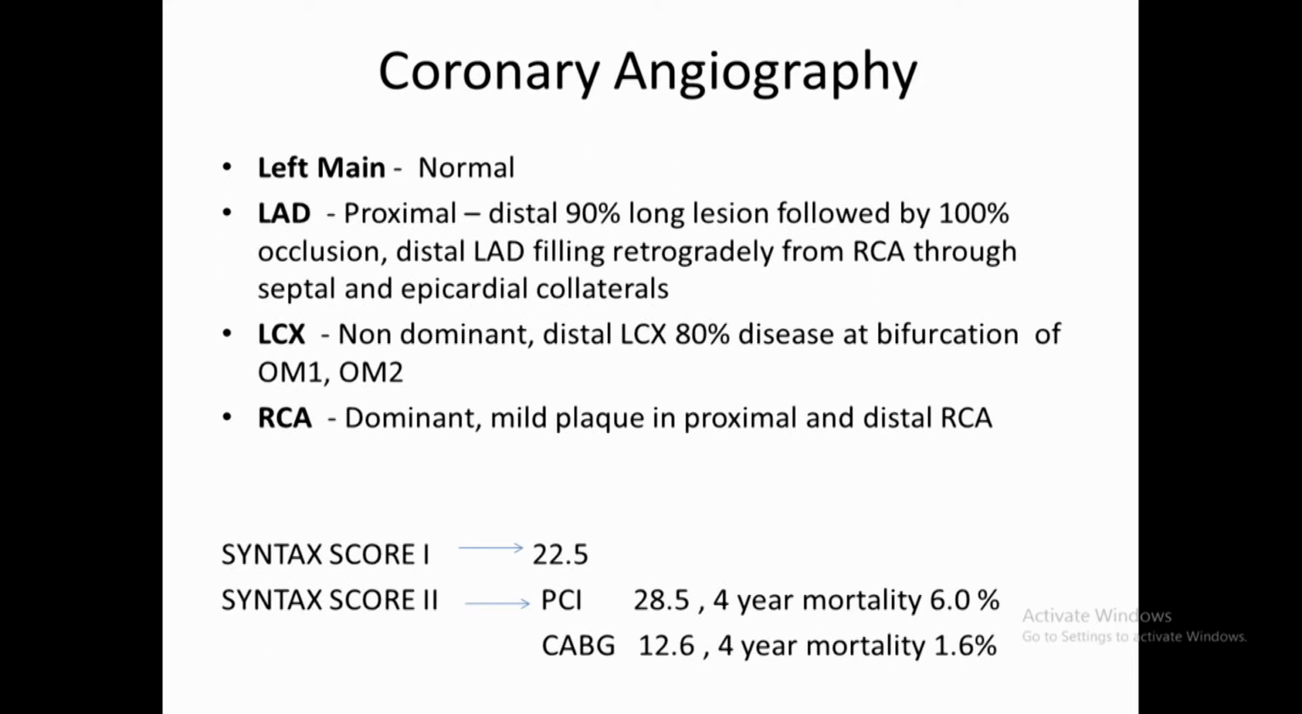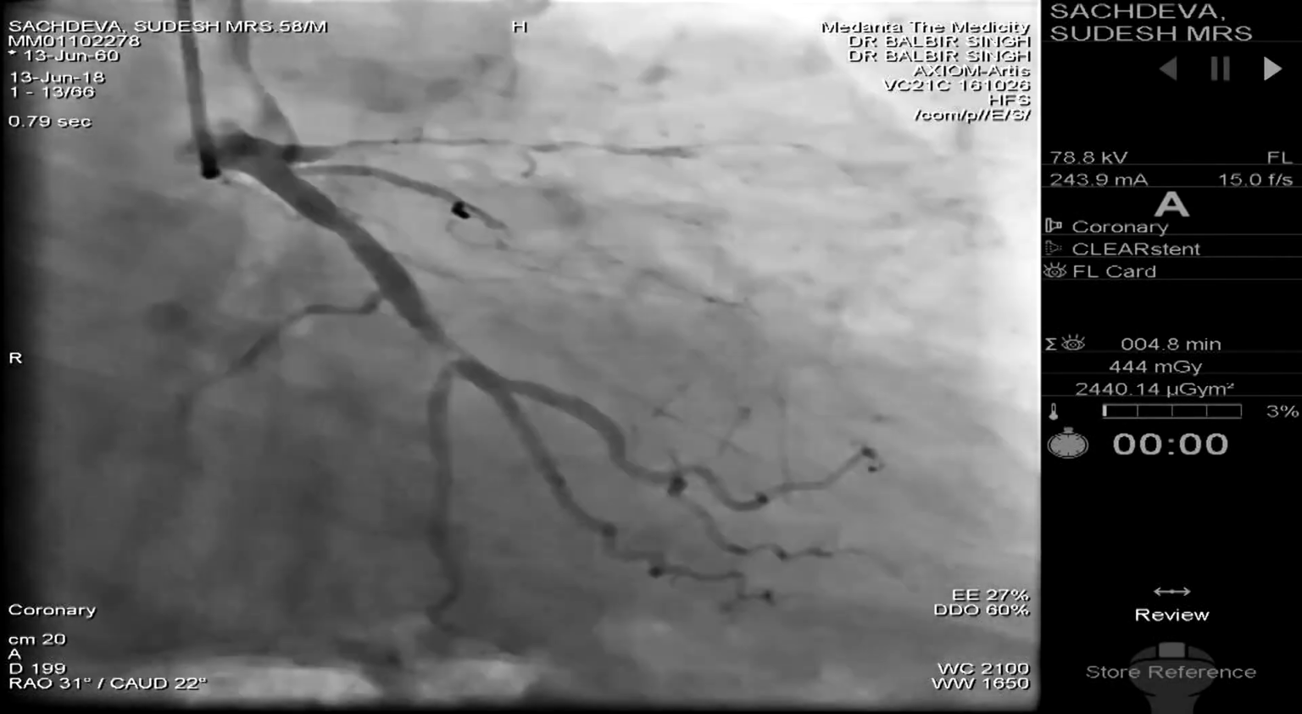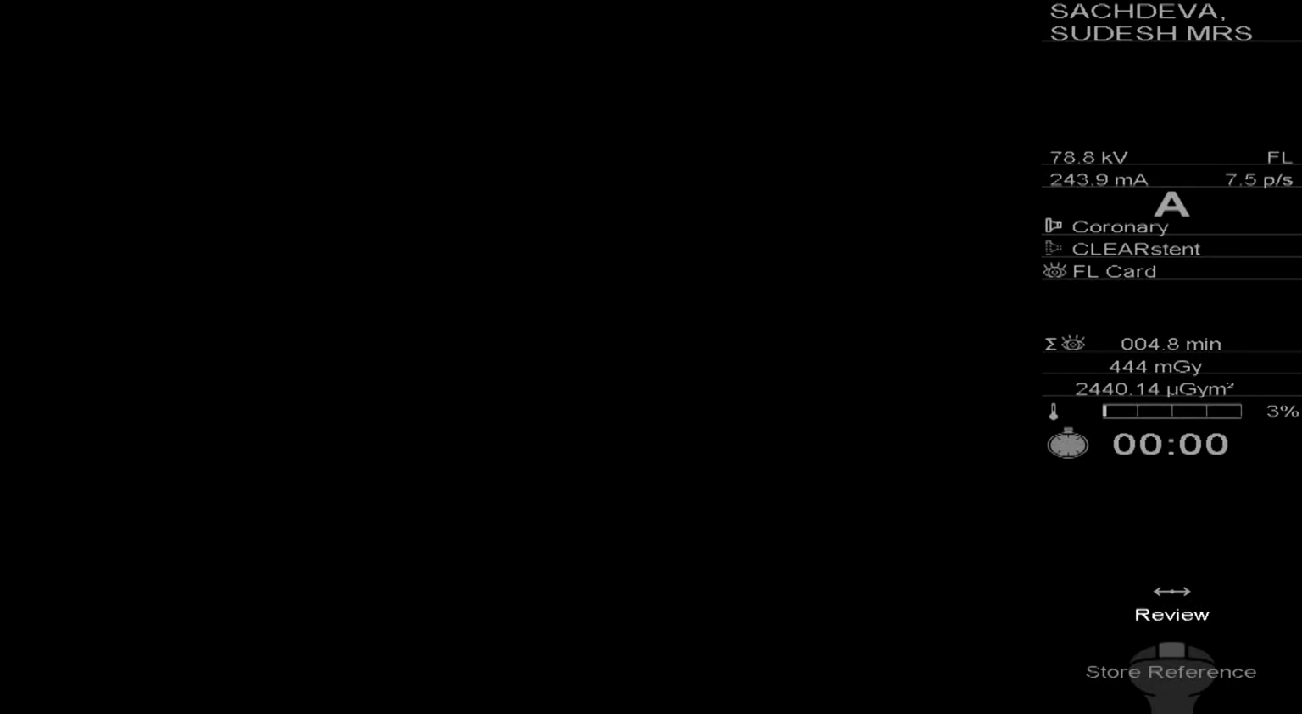Can we see the fluoro screen? Can you see the fluoro now? Okay, we see it now.